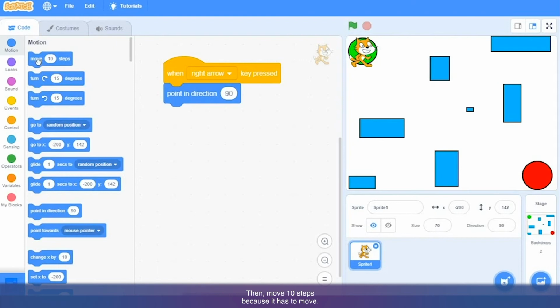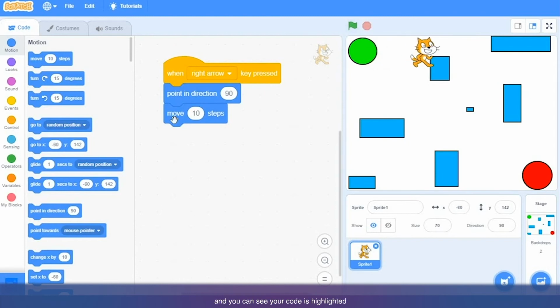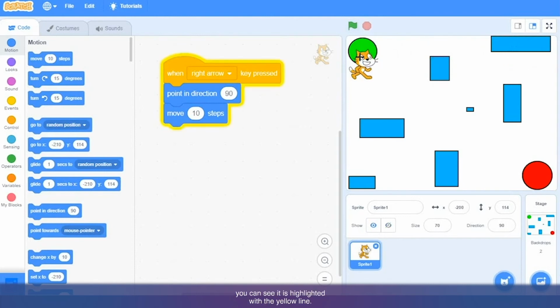Then move 10 steps because it has to move. Now if I press right arrow on my keyboard, you can see cat is moving to right side, and you can see your code is highlighted with the yellow outline. Can you see that? There is a yellow outline around your blocks. So when your code is running, it is highlighted with the yellow line, and I can see the cat is moving to right side. But still it doesn't look like it is walking. How to make it look like it is walking?